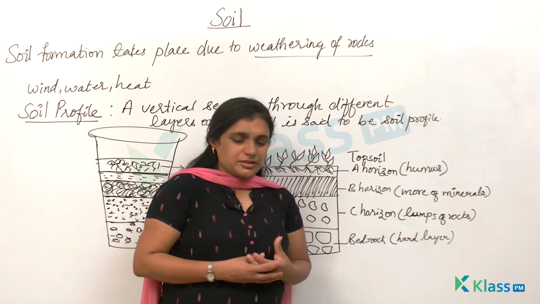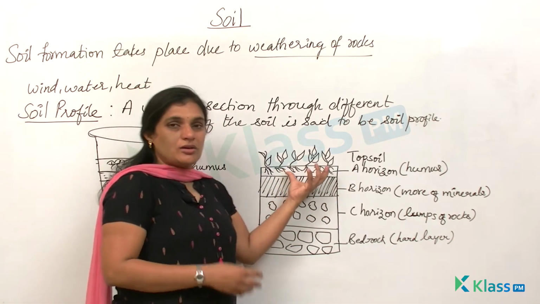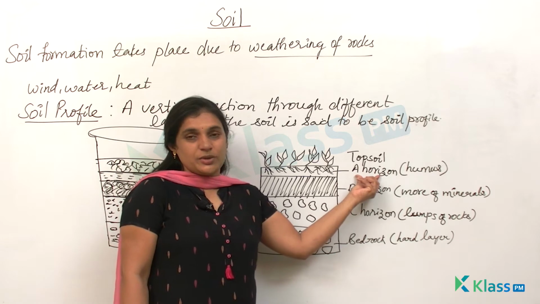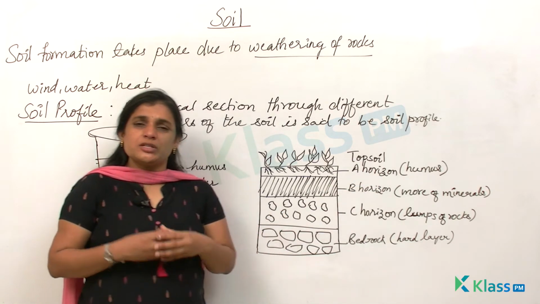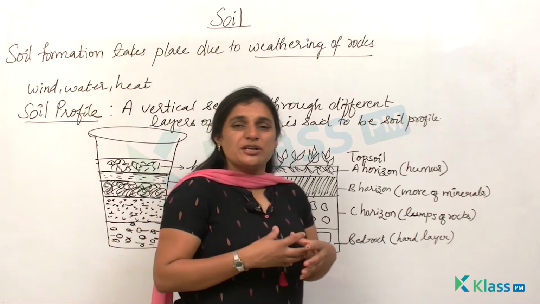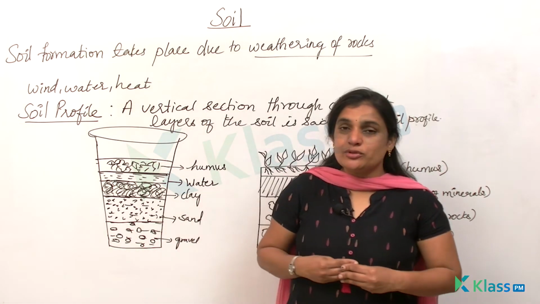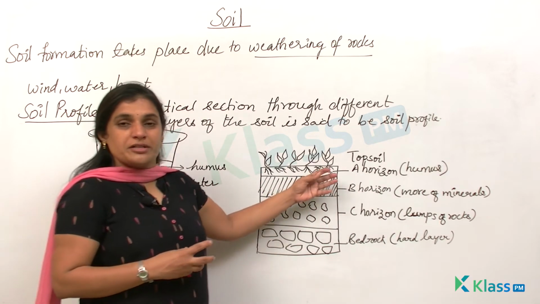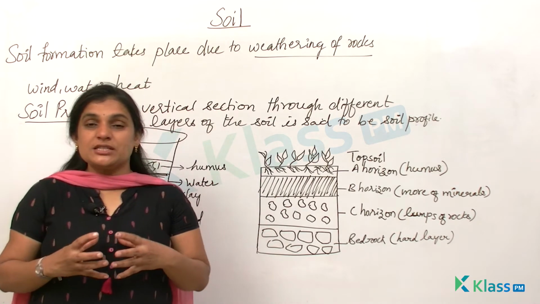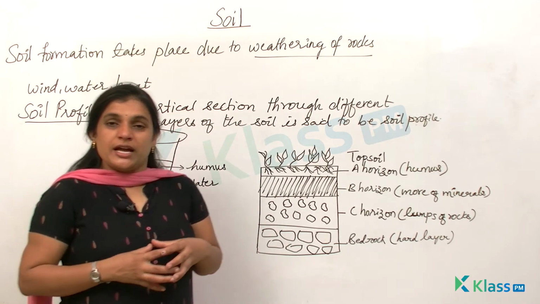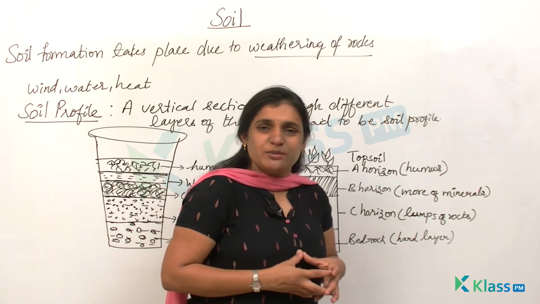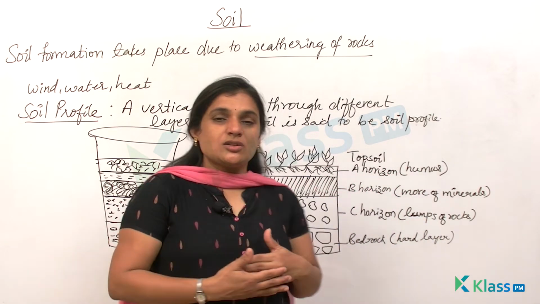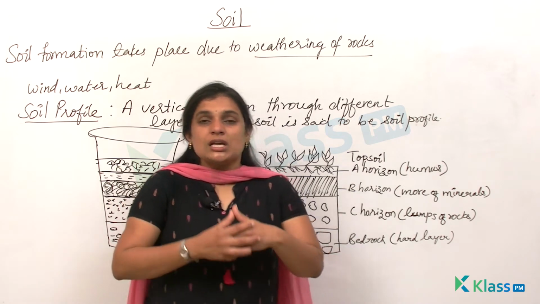Now let us see the uppermost horizon or the uppermost layer of the soil, which is said to be the A horizon. This A horizon is rich in humus and minerals, and it provides the required nutrients and water which is required for the growth of the plants. At the same time, the soil which is present in the A horizon is soft, porous, and it has a capacity to retain water. It also provides shelter for many animals like small mice, rodents, moles, right? So this A horizon is also known as topsoil.